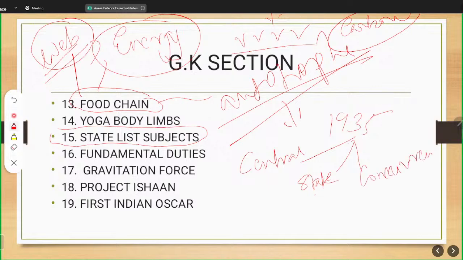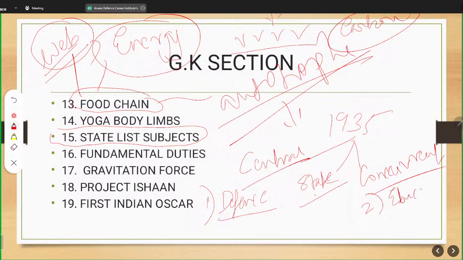Concurrent list is a list in which the subjects which are not distributed in either central or state are distributed in the concurrent list. So you should know what the fundamentals are. For example, something like defense will not be in the state list because defense is a broader subject and it will go to central. And something like education or health will go into the concurrent list. Why? Because education can be planned centrally as well as state wise.